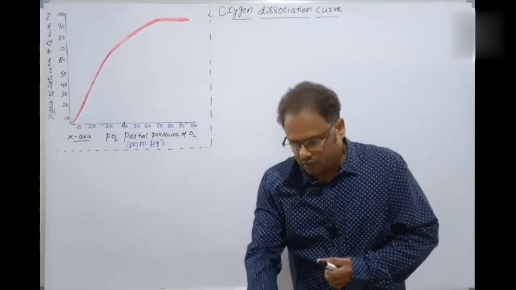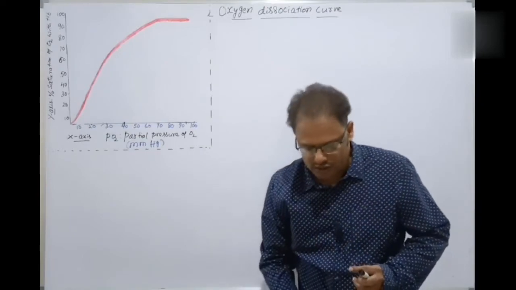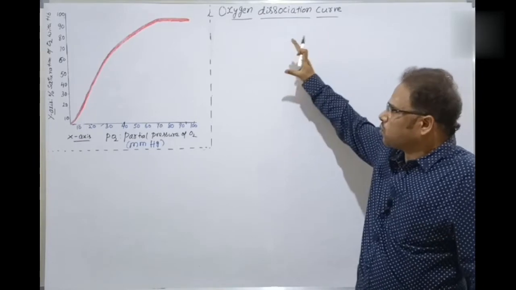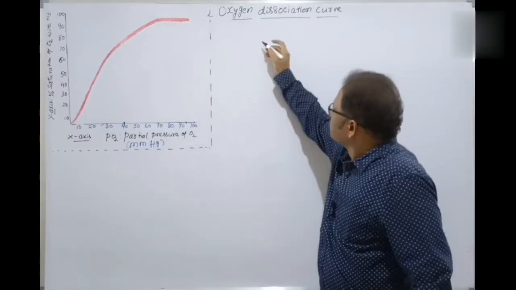So let's come to the crucial section, called the graph. What is the graph here? The oxygen dissociation curve. This is the core point of this lecture. This is a graph.